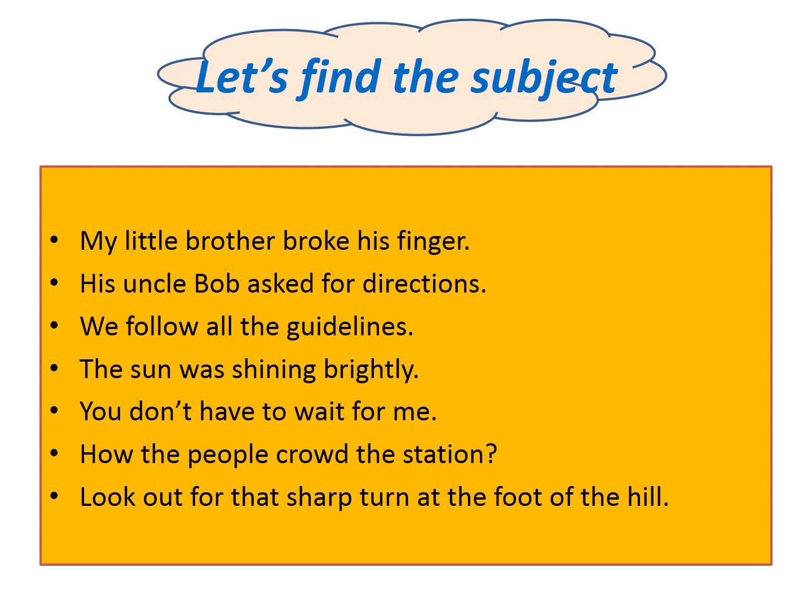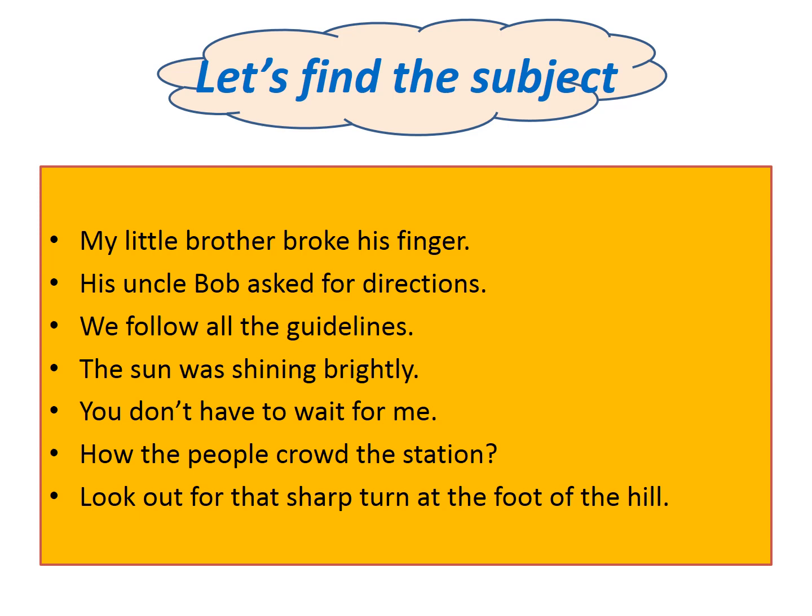First sentence is, my little brother broke his finger. Let's follow the same steps that we discussed. What is the verb? Broke. Broke is the verb. Now we will make a question by placing who or what before the verb. So who broke his finger? Answer is my little brother. So subject is my little brother. In this way you will find out subjects in all other sentences as well.